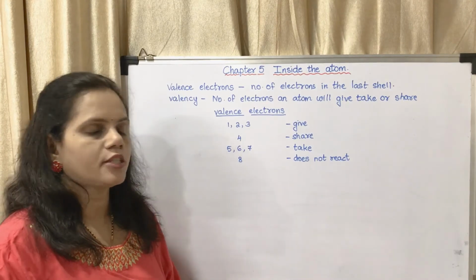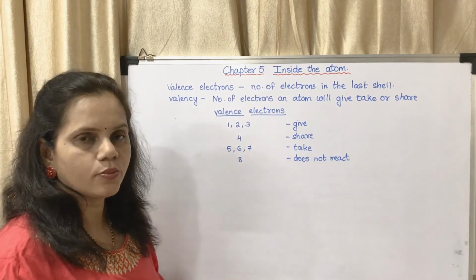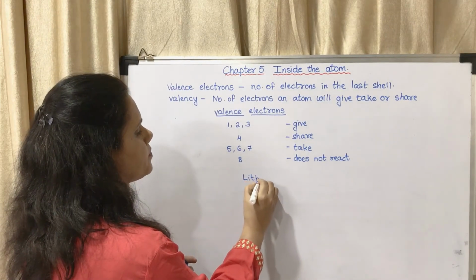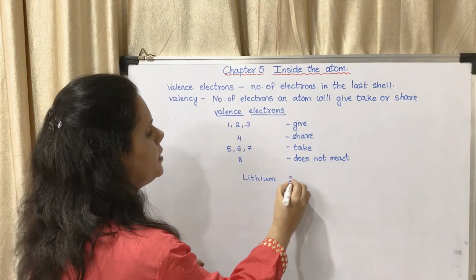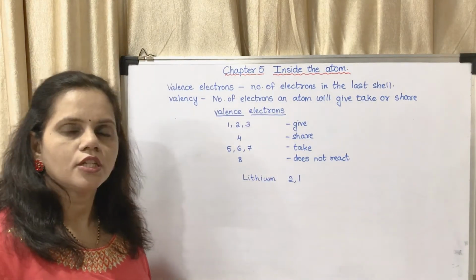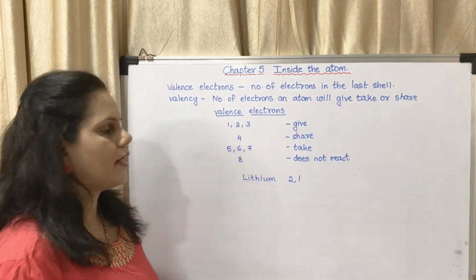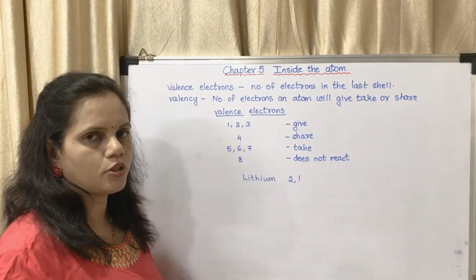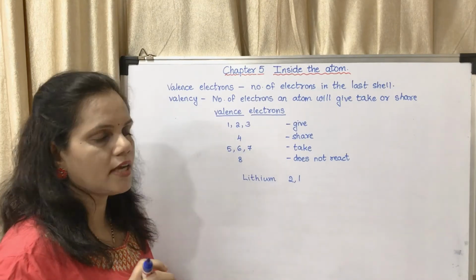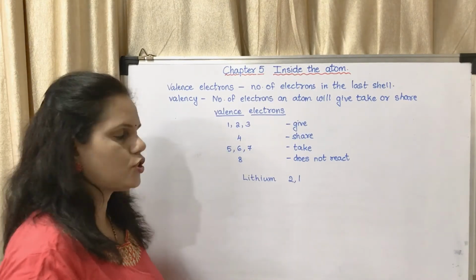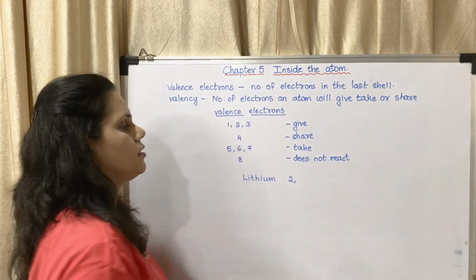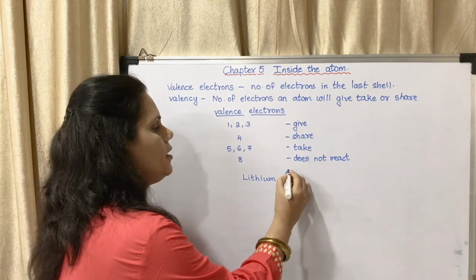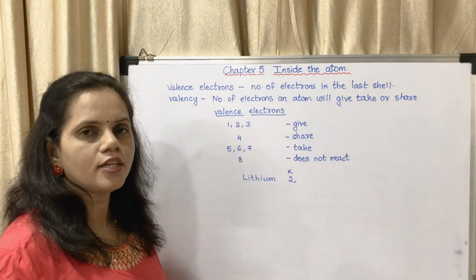Now I will explain why they give these 1, 2, 3. For example, in the case of lithium, the electronic configuration is 2, 1. If it is having 1 in the outermost shell, it will leave that electron, and it is having 2 in the K shell.